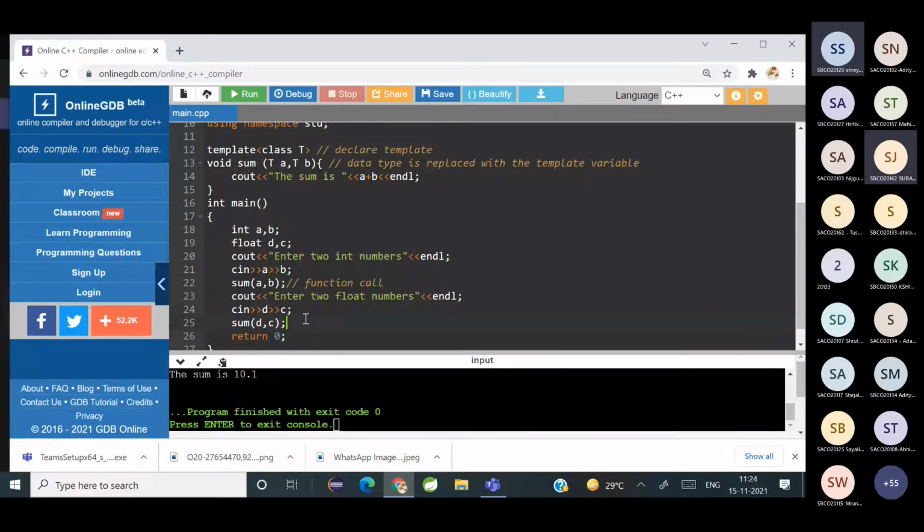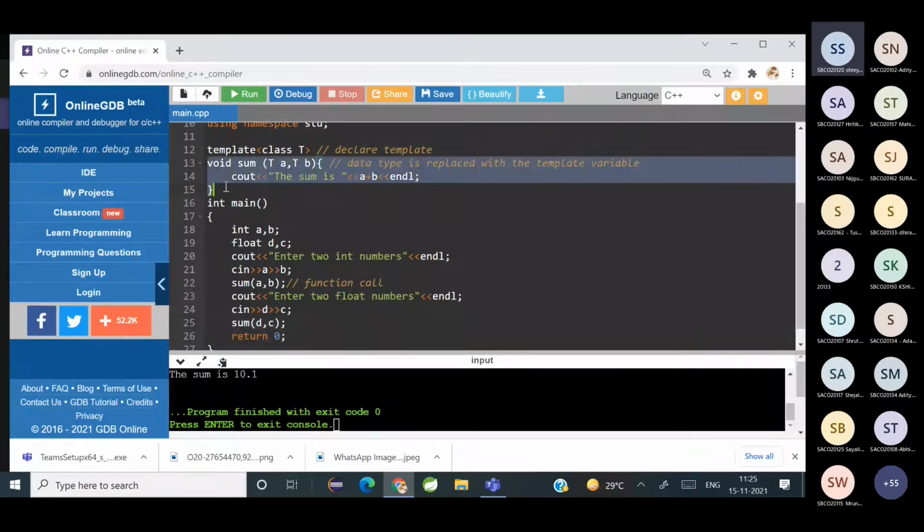Hello, ma'am. Yes, please go on. Madam, so what is basically template doing? It is just making what we call a dynamic data type. Yeah, it decides the data type according to the data given. Instead of writing so many functions to handle different kinds of data, you are just creating a template of the code.